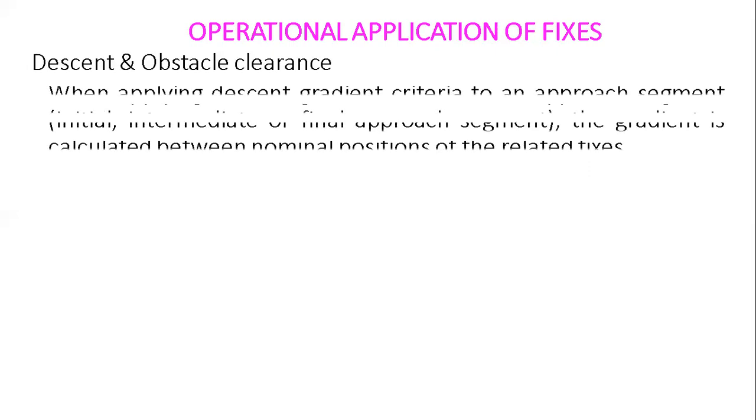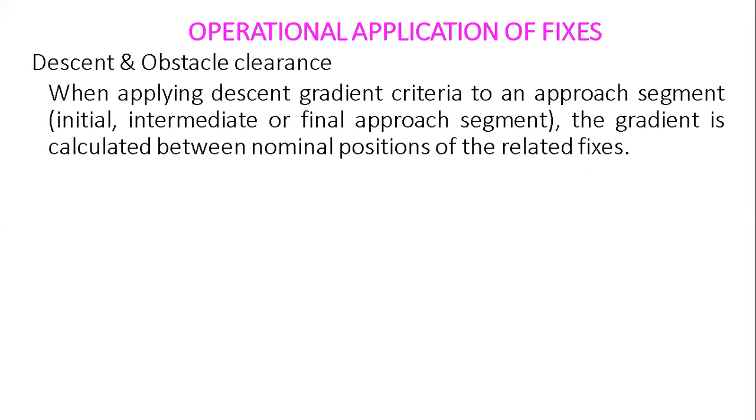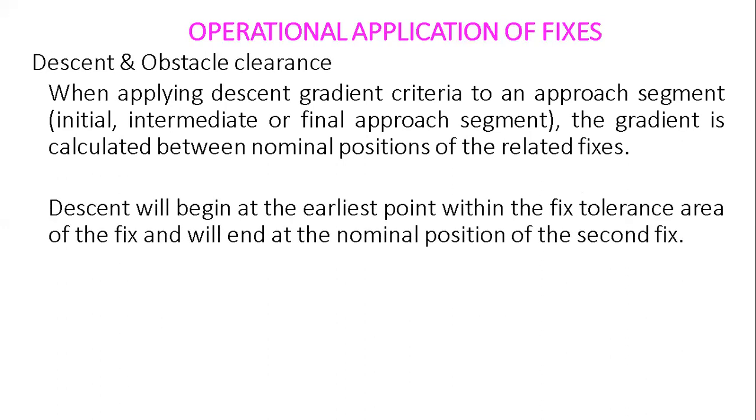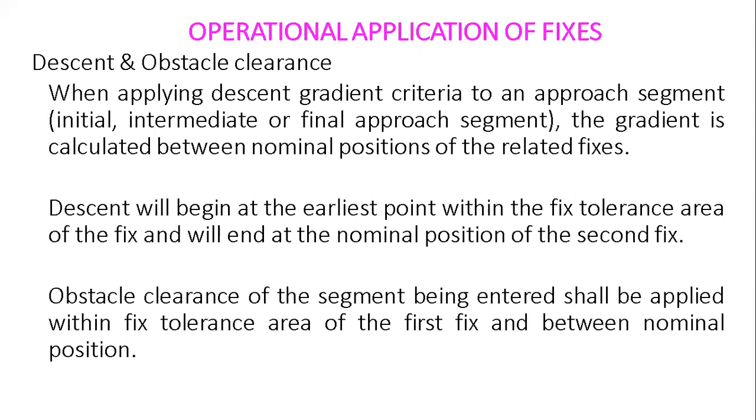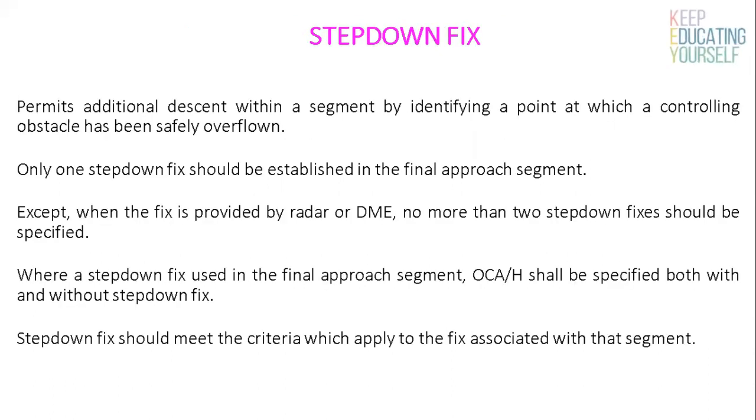Descent and obstacle clearance. When applying descent gradient criteria to an approach segment, the gradient is calculated between nominal position of the related fixes. Descent will begin at the earliest point within the fixed tolerance area of the fix and will end at the nominal position of the second fix. Obstacle clearance of the segment being entered shall be applied within fixed tolerance area of the first fix and between nominal position. Step down fix